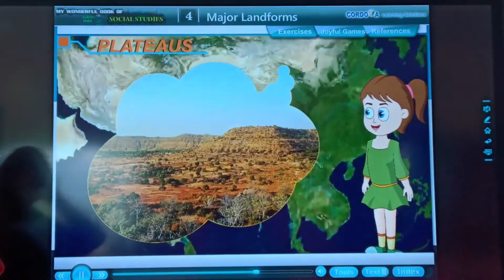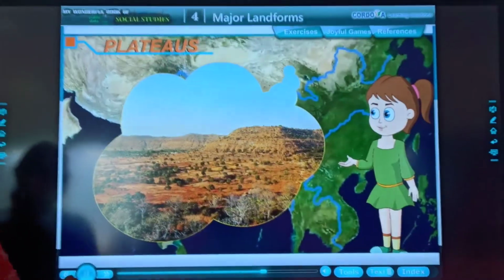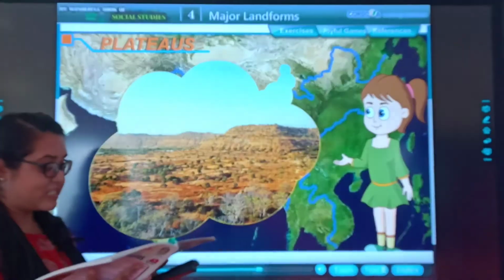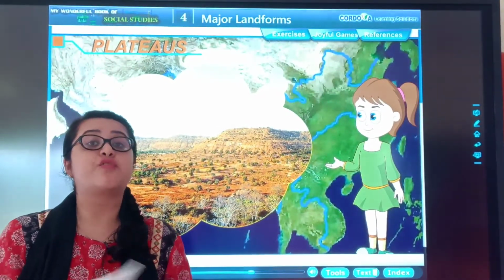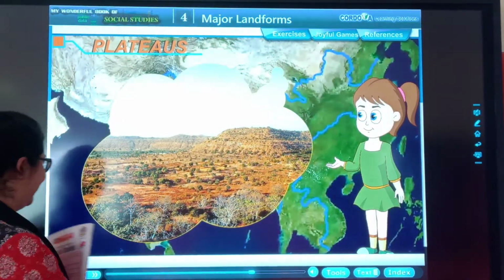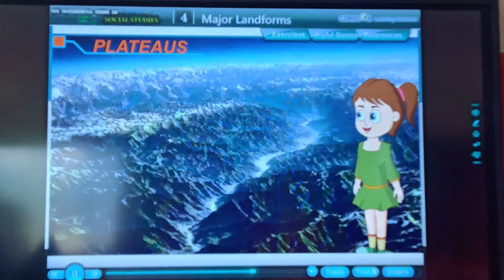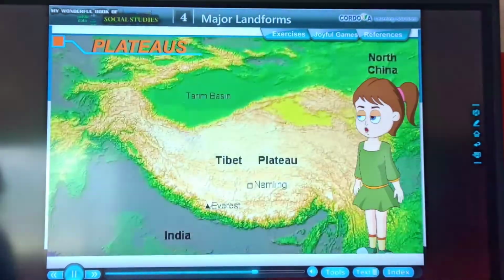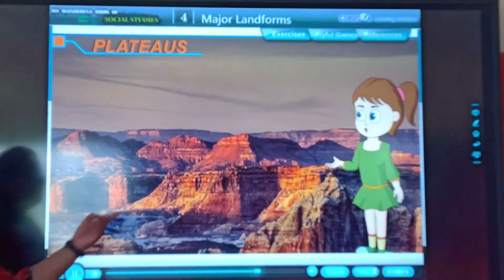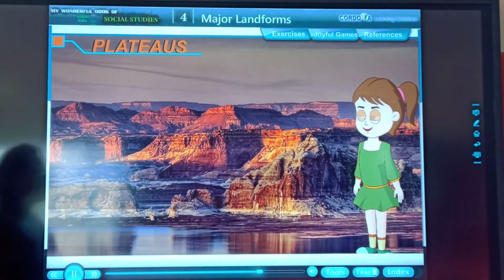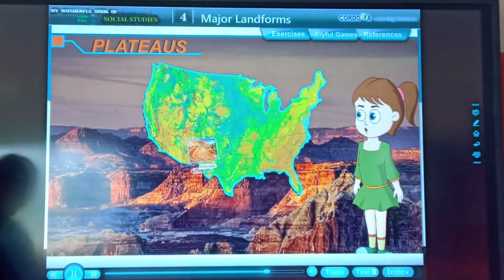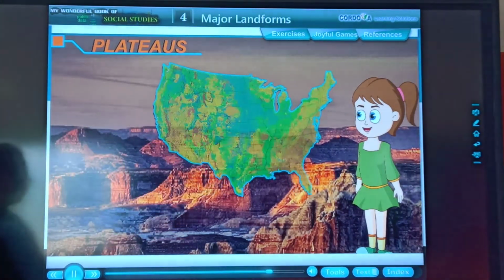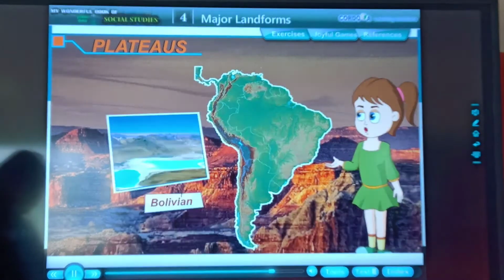Some plateaus, like the plateau of Tibet, are surrounded by... Which plateau is now discussed here? The plateau of Tibet is discussed here. It is surrounded by mountain ranges from all sides. Plateaus are found in almost all continents of the world. For example, the Colorado Plateau in the United States, the Bolivian Plateau in South America, the plateaus of Antarctica, Arabia, Iran, and the Tibet region of China.